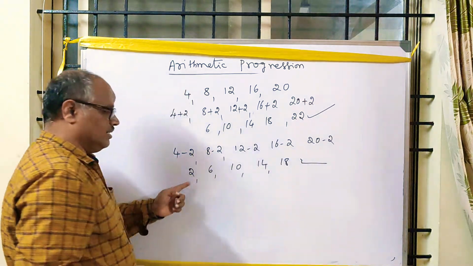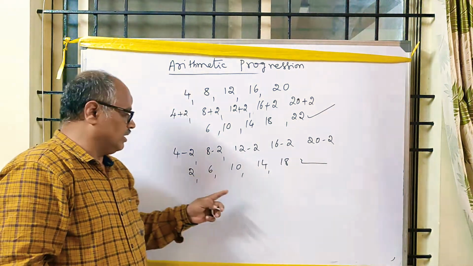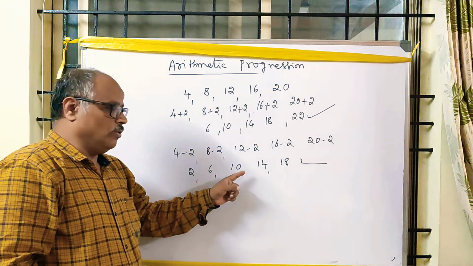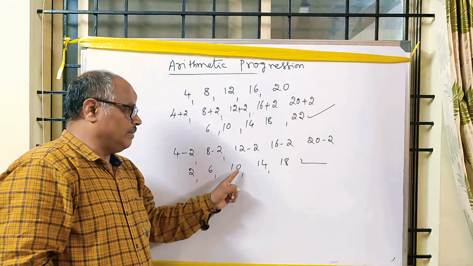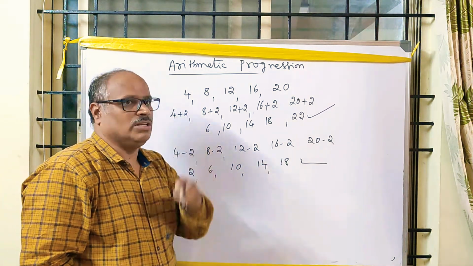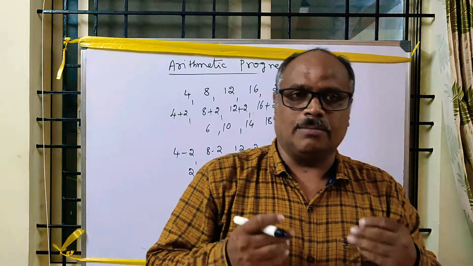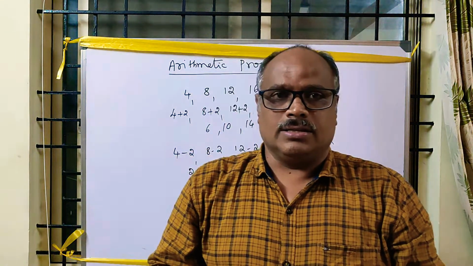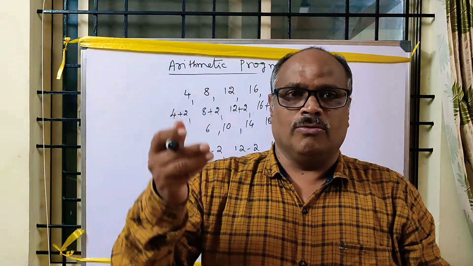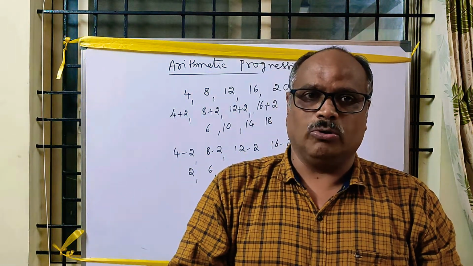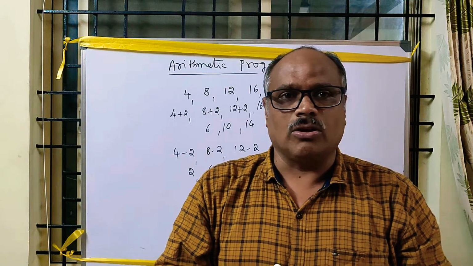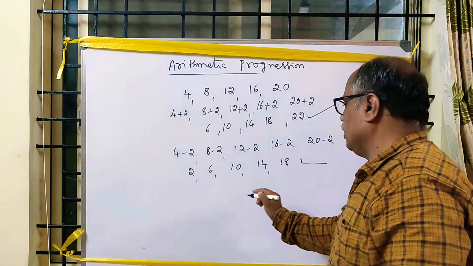Look here, the resulting terms are also in arithmetic progression. 6 minus 2 is 4, 10 minus 6 is 4, 14 minus 10 is 4, 18 minus 14 is also 4. It means that if we subtract a constant value from each term of the given arithmetic progression, the resulting terms are also in arithmetic progression.